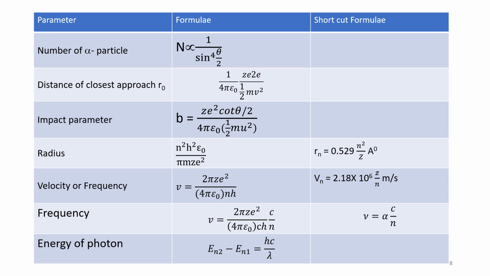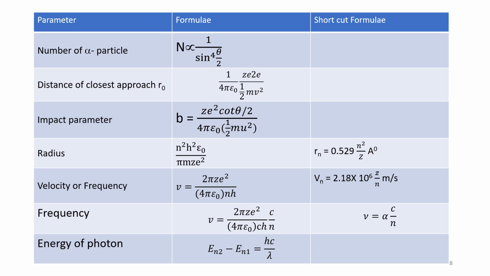Frequency is also given by, in another term, multiplying and dividing by c, we get v is equal to 2 pi Z e square, same as this, divided by 4 pi epsilon naught n and h. We are multiplying numerator by c and dividing by c at the denominator.